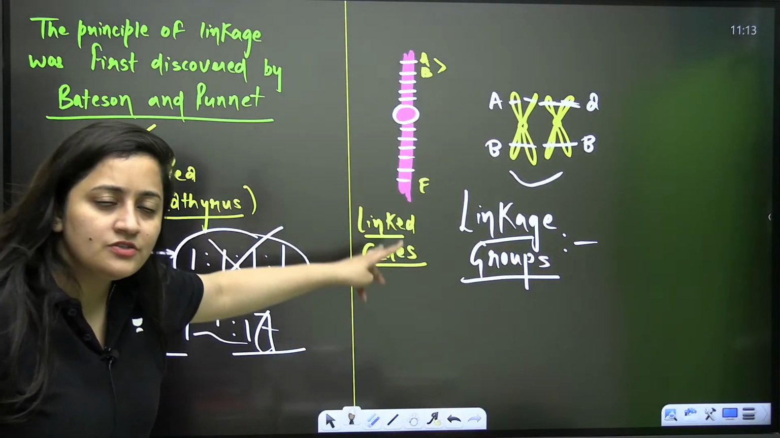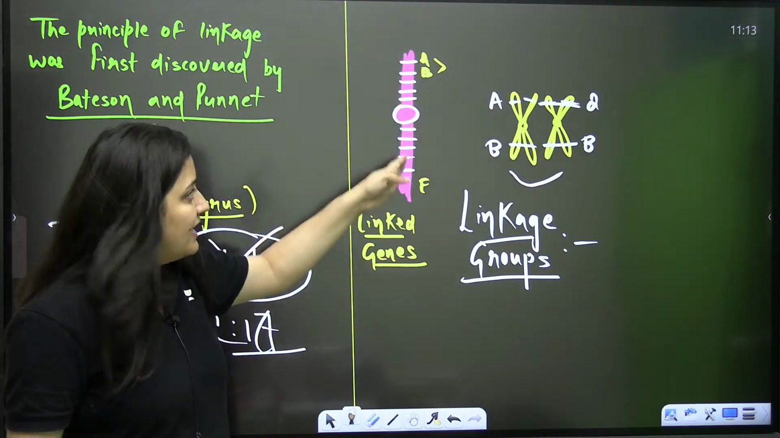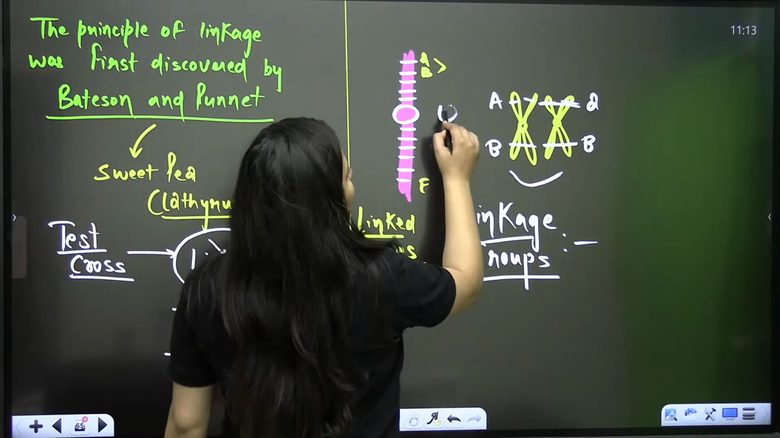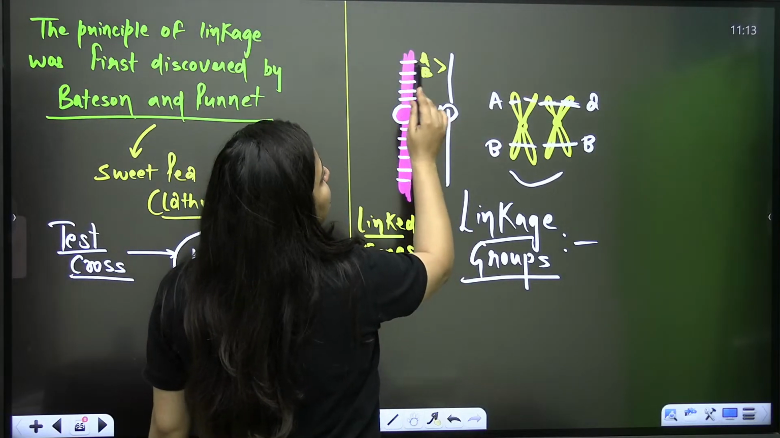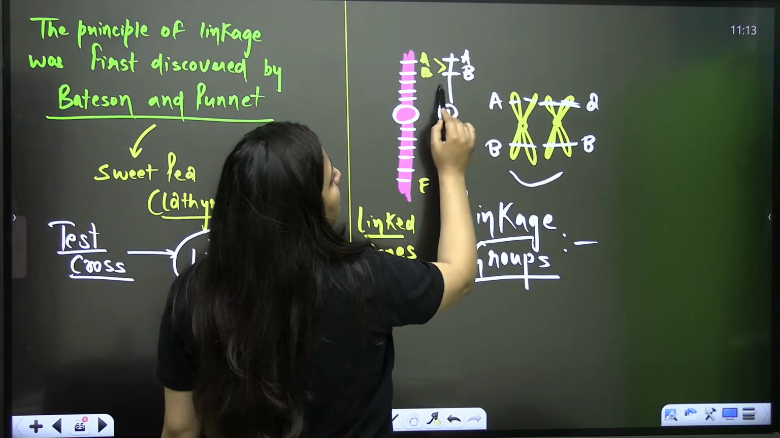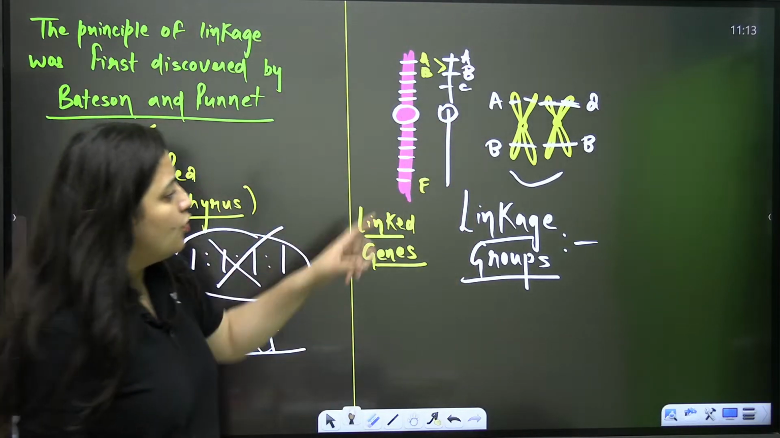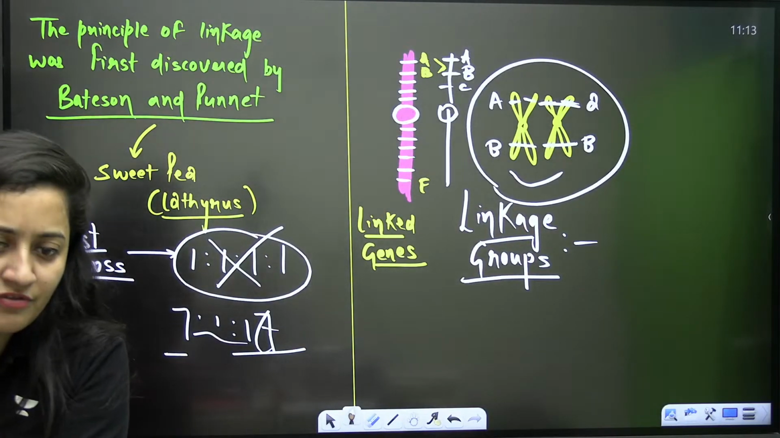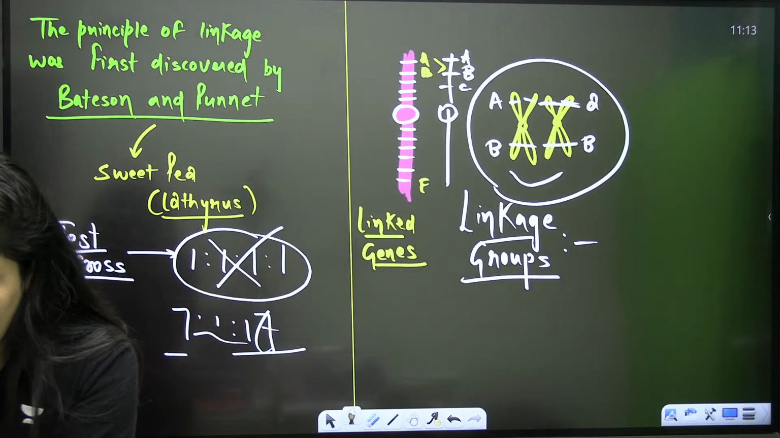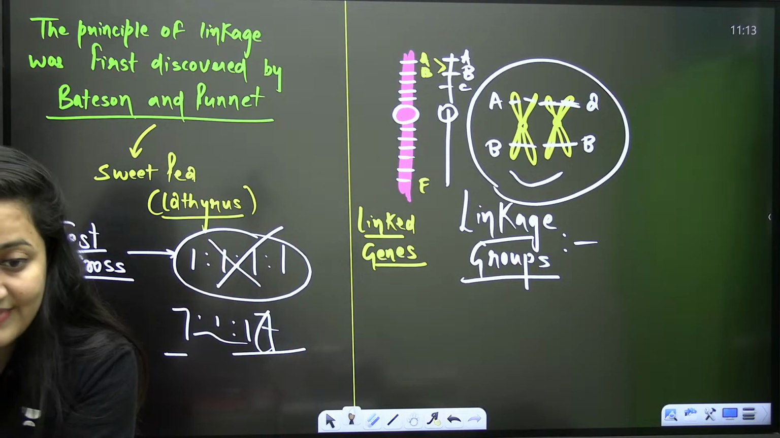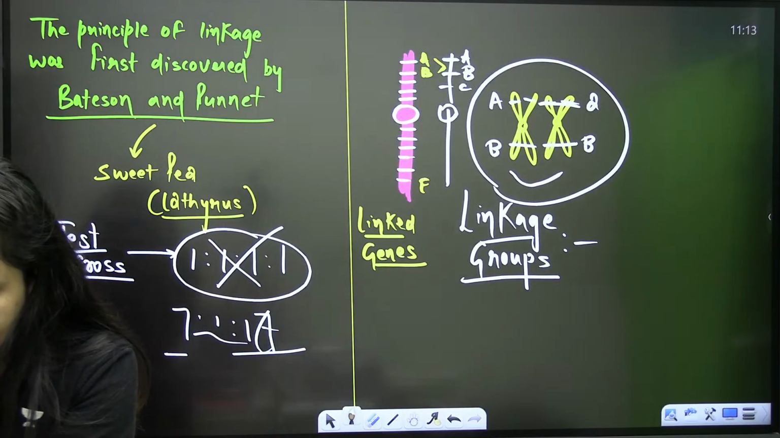So genes present on the same chromosome make one linkage group, yes or no? Let's compare it with the homologous pair of chromosomes. If here it is A, here also gene A will be there, the allele can vary. This homologous pair of chromosomes is making one linkage group. It has the same information of the genes, so it is making one linkage group. It has the same types of genes.